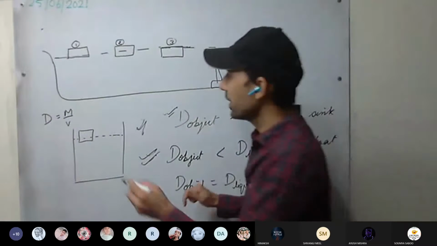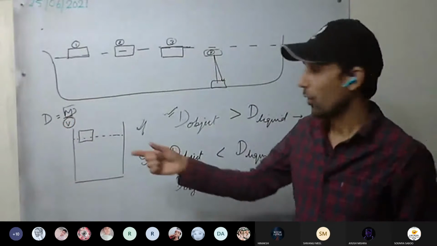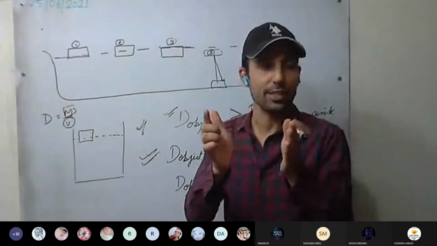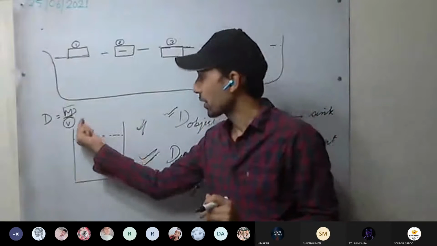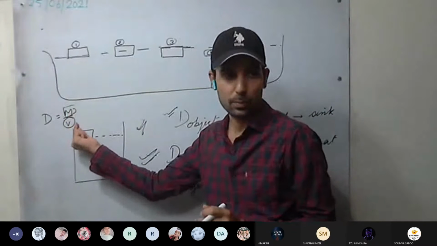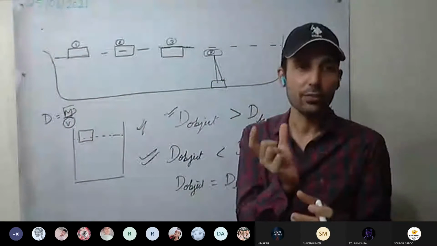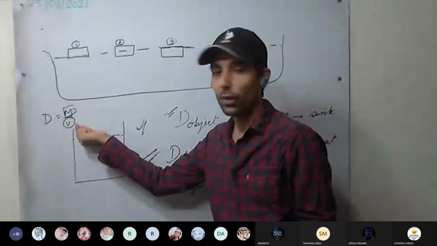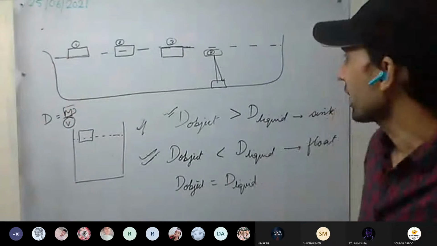This we have discussed, why. It is mass per unit volume. Whether you take this much bigger or smaller, the density will be the same if we are taking the same material. Why? Because density is mass per unit volume. In unit volume, how much is the mass contained? That is density. This is clear?